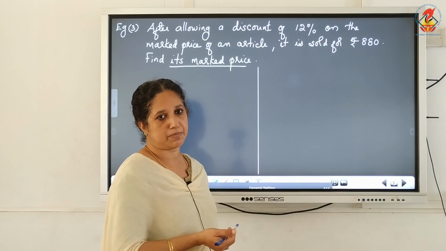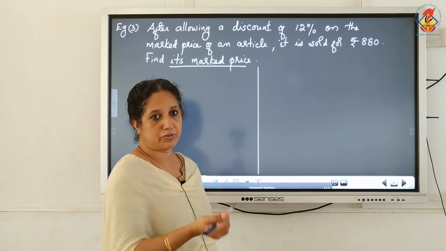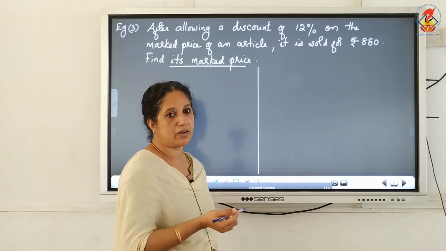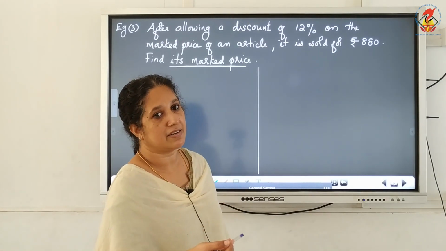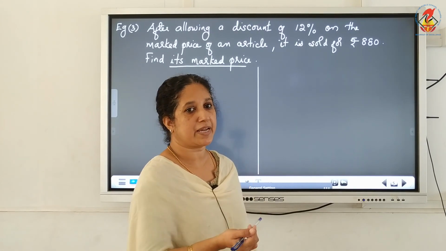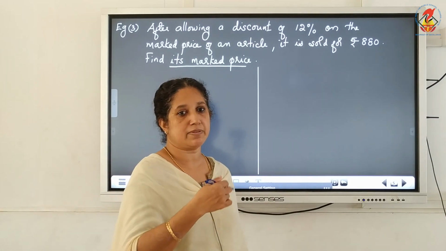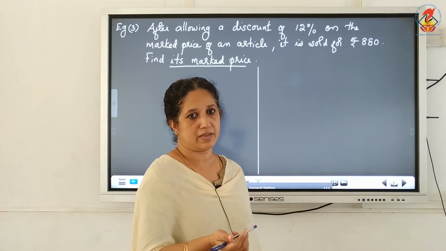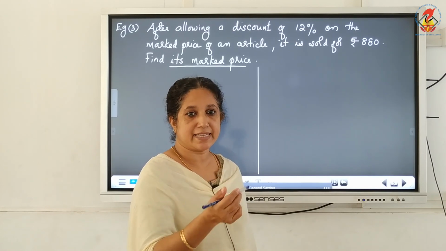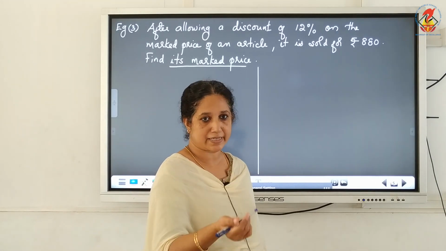So how can you find out the marked price? In order to find out the marked price, we have to know the sale price. The sale price is already given. Then what we have to find? We have to get the discount amount. Then sale price plus discount is equal to marked price. Marked price will be greater than the sale price. So sale price plus discount will be equal to the marked price.